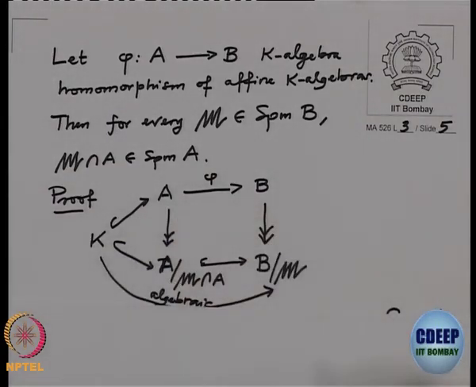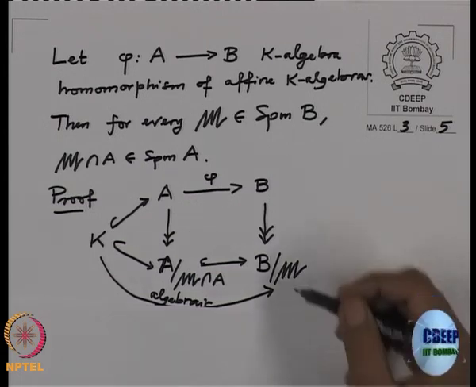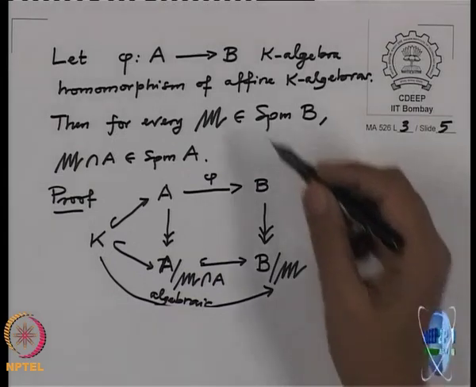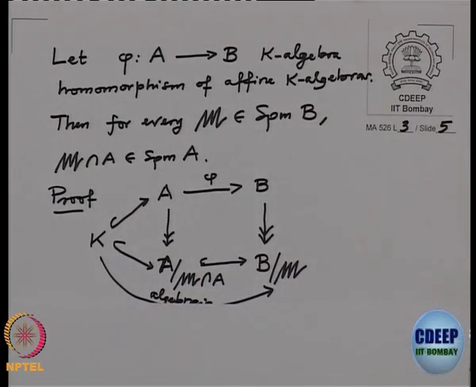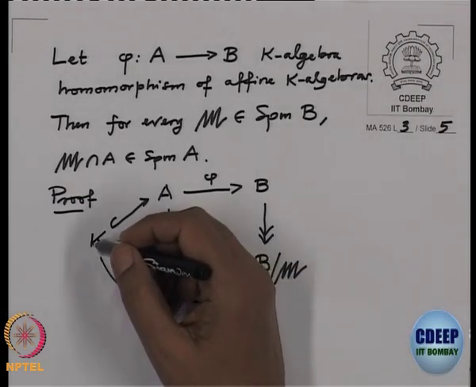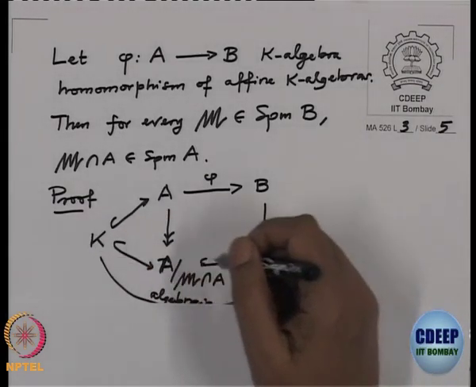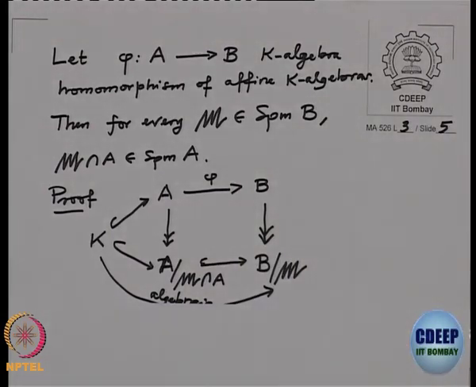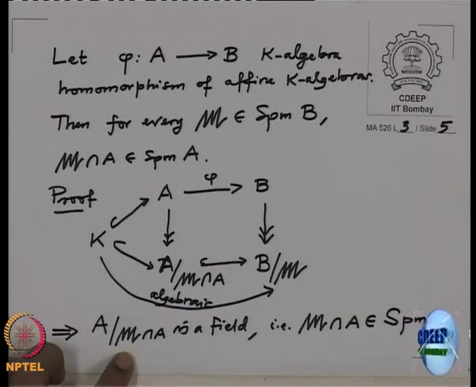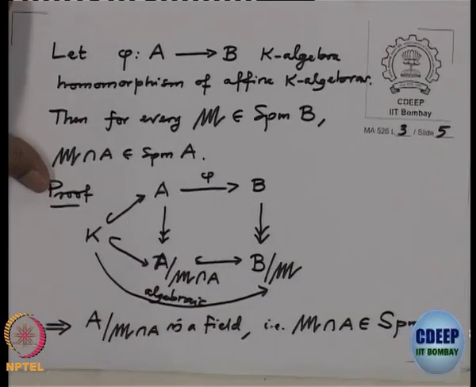K is contained there, and by Zariski's lemma, B by M is a finite type K-algebra which is a field, and therefore it is algebraic over K, and this one is an in-between ring. And just now we saw that if you have an algebraic extension, an in-between ring is also a field. So, it is a field, and that simply means that the contraction is a maximal ideal.